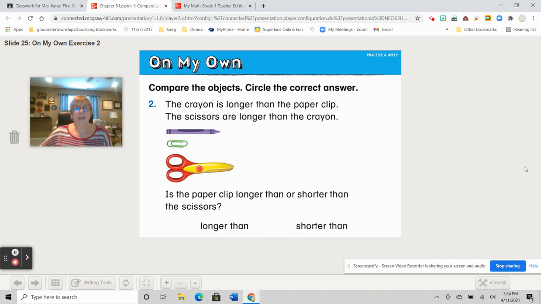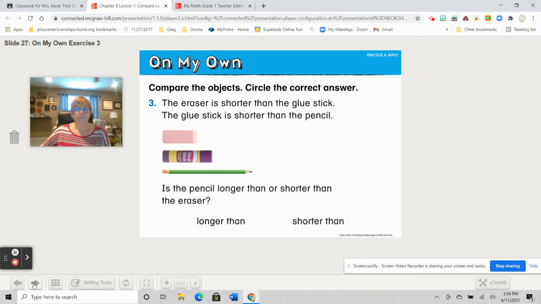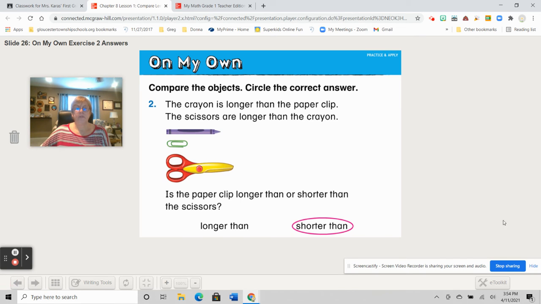The crayon is longer than the paper clip. The scissors are longer than the crayon. Is the paper clip longer than or shorter than the scissors? Pause and circle your answer. Come back and check. There it is. The paper clip is shorter than the scissors.